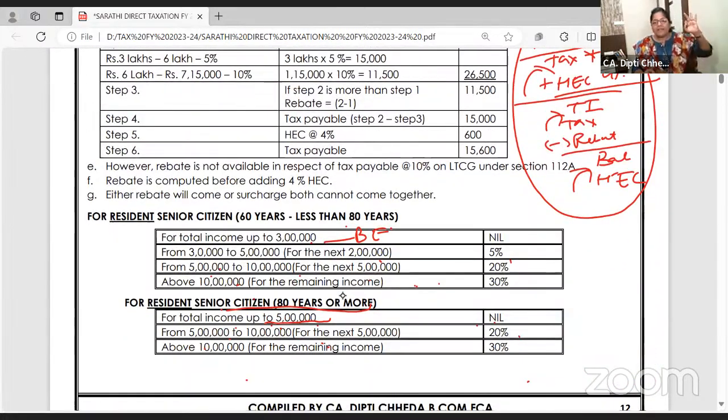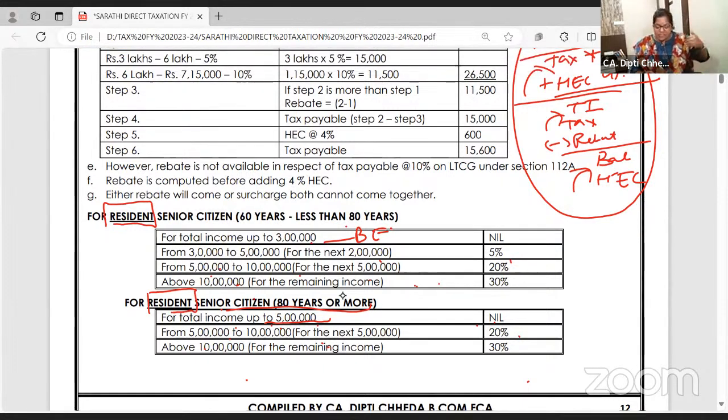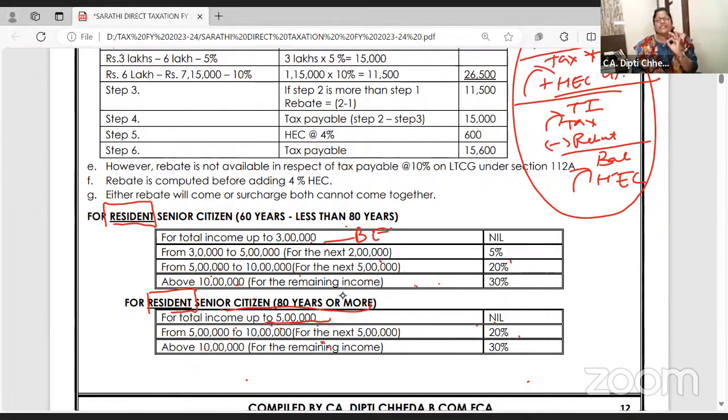Okay. Now one pitfall. Deepti ma'am will take care that you all are learning here and writing your exams in a super clear way, not sliding in any slide. For clarity I have underlined this word in my compiler. This additional basic exemption of 3 lakh and 5 lakh is only for resident senior citizens.